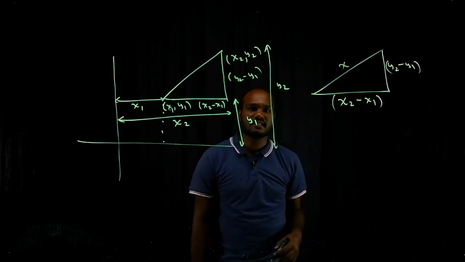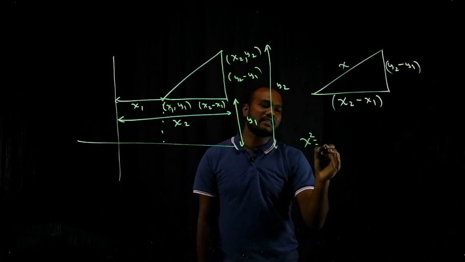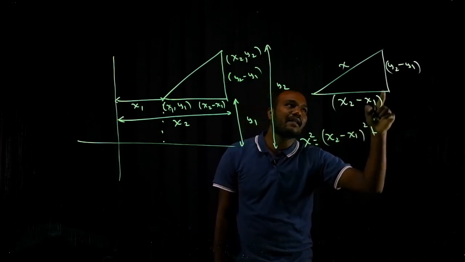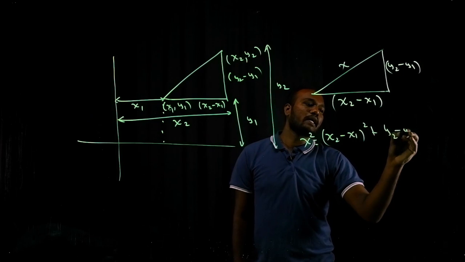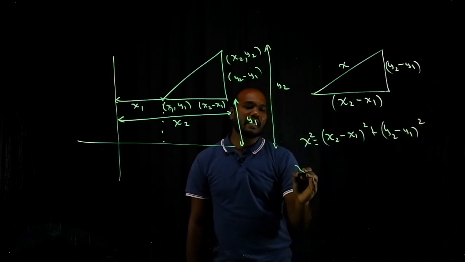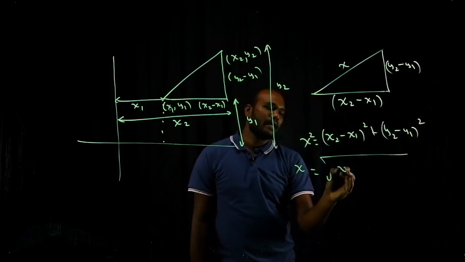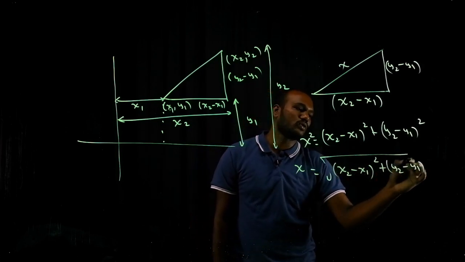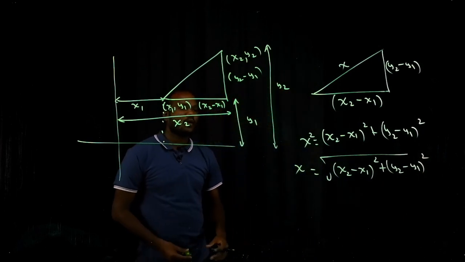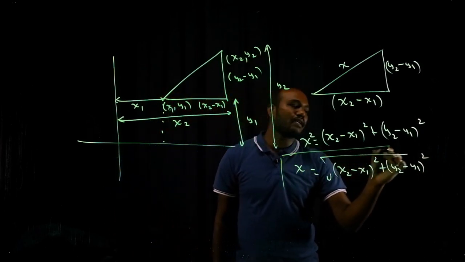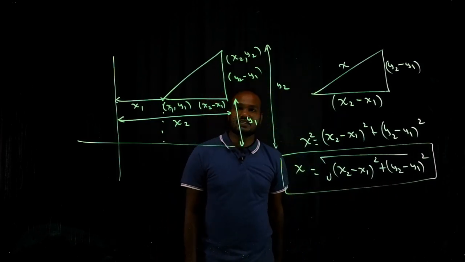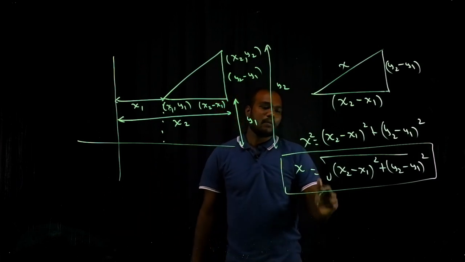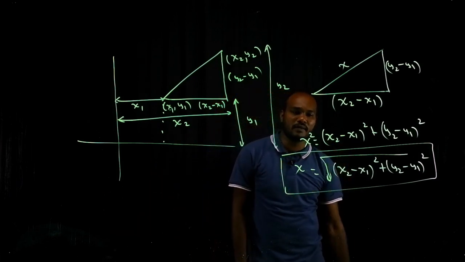So how to find x? X square is the bigger square plus the smaller square, that is x2 minus x1 whole square plus y2 minus y1 whole square. So x will be equal to root of x2 minus x1 whole square plus y2 minus y1 whole square. This is the most important formula. Whatever I taught till here, if you don't understand, that is really okay, except the derivation part. But you have to remember this formula.